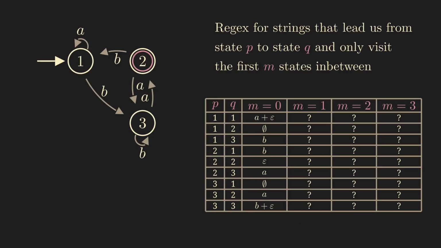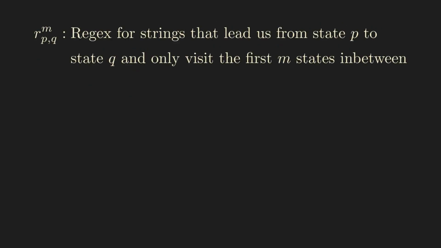And now the third observation, and this is the crucial one. If we found all regular expressions for the cases m equals 0, then we can use those to construct the regular expressions for the cases m equals 1. And from these, in turn, we can then construct the regular expressions for m equals 2, and so on. Let's take a closer look at this, and let's introduce a notation. Namely, let R with lower index p, q and upper index m be the regular expression for all strings that take us from state P to state Q, visiting only the first m states in between.